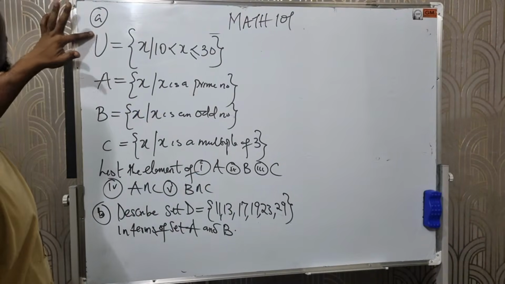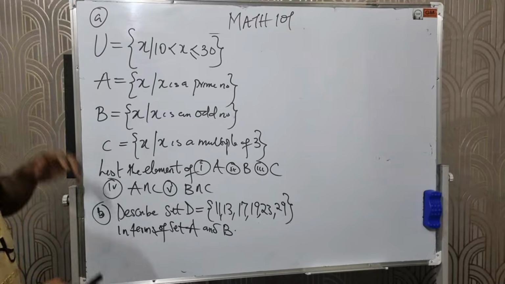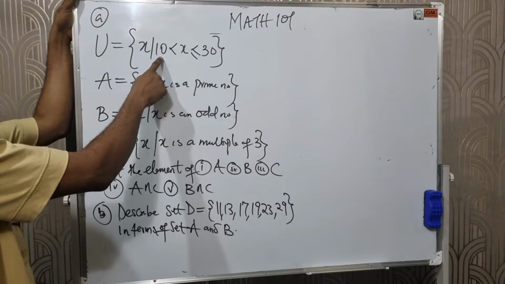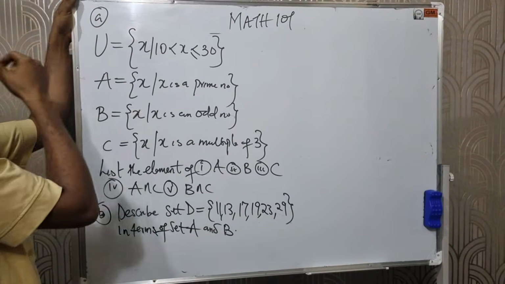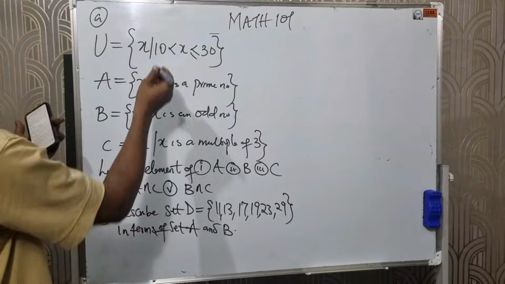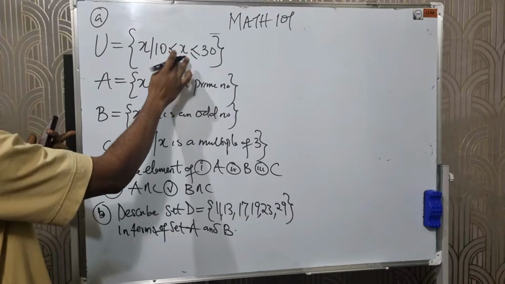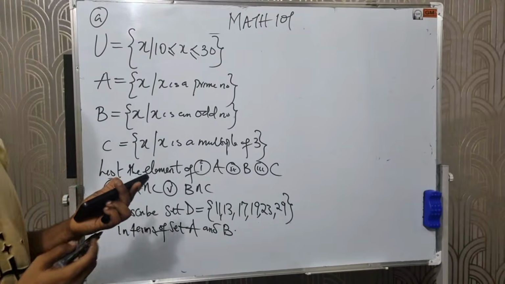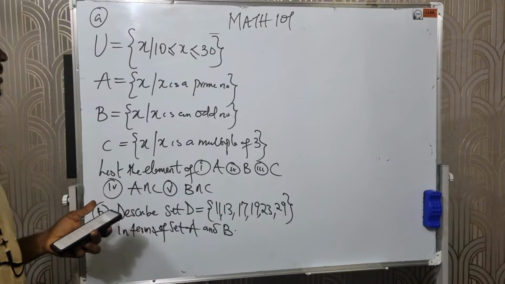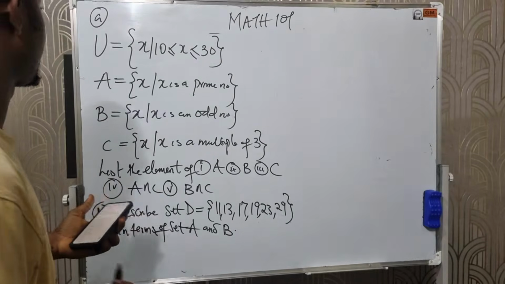We are told that the universal set is given as x such that 10 is less than or equal to x, less than or equal to 20. Is that clear?